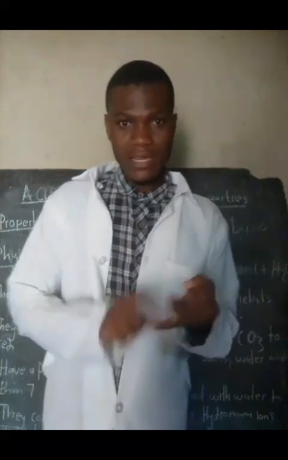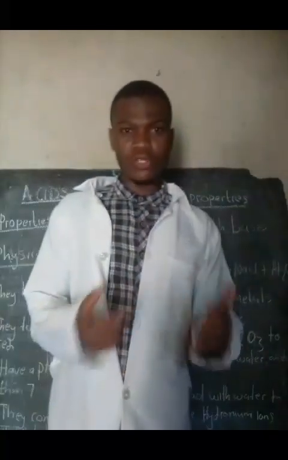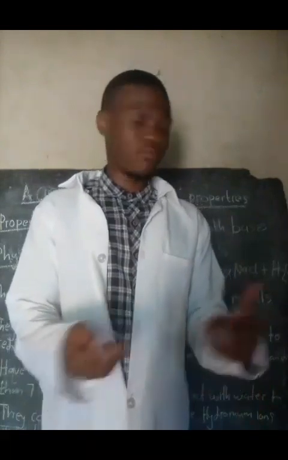That's one way in which you can prepare a salt, by neutralization reaction, getting a base and an acid, a strong acid and a strong base, or a weak base and a weak acid. You still get a neutral salt. Then the other property is that most acids react with metals to produce salt. You can get an acid and react it with a metal, and it will also produce salt. But in this case, you are going to have a salt, and hydrogen will be given off instead of water.